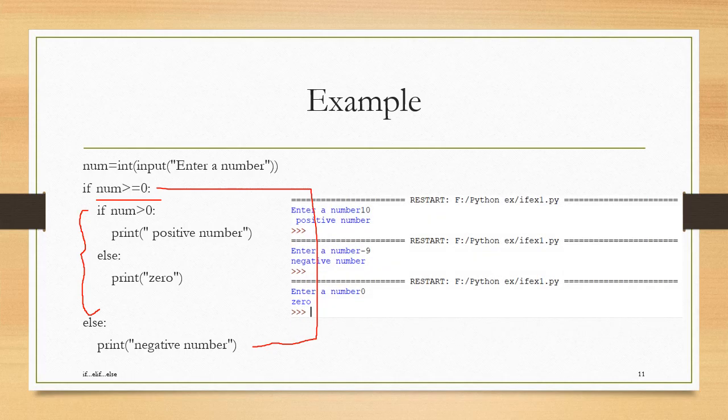Here again, in the first case, user entered the number as 10, where the output is positive number. In the second case, user entered number -9, so negative number is the output. When the user enters 0, the output is 0. So, this is a lecture based on decision making statements in Python.